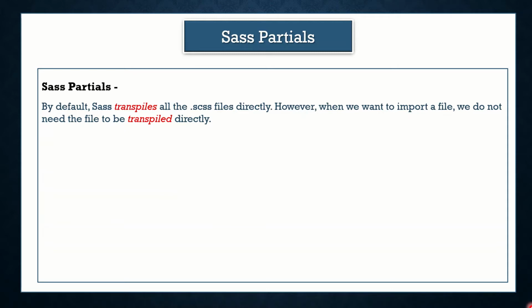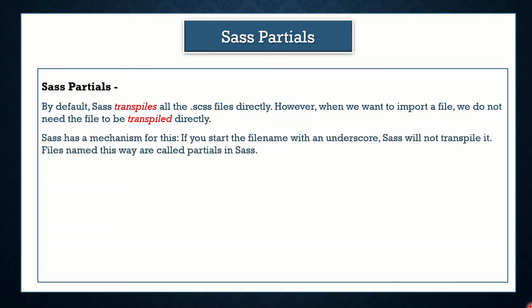So there is a way to tell the CSS preprocessor that we do not want to transpile this file, since we have imported it in another file. Whenever the other file is transpiled, the code will be transpiled automatically. Sass has a mechanism for this.